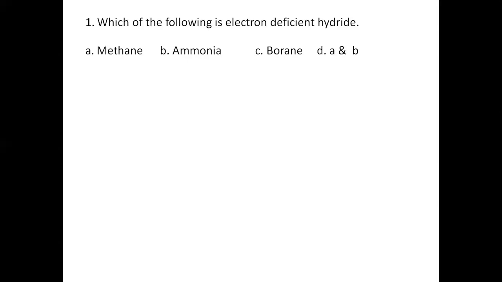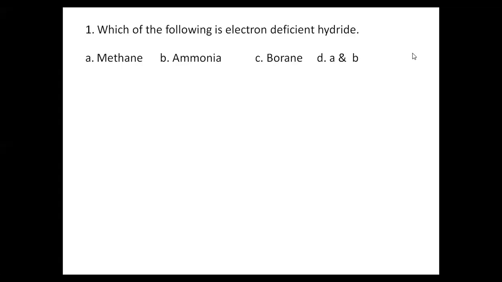But how will you write? What is the meaning of electron rich hydrides? What is the meaning of electron precise hydrides? What is the meaning of electron deficient? So what is the answer? Yes, anyone from you? Okay. The electron deficient. You should know the reason. The reason is very simple. Boron does not complete its octet.